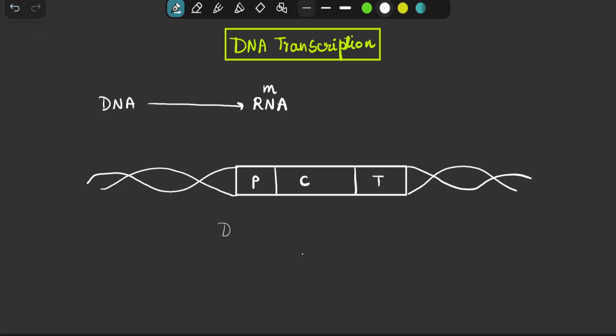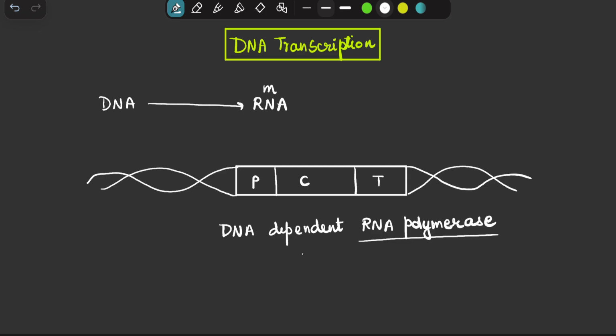So it is called DNA dependent RNA polymerase. Basically it is RNA polymerase, but it depends upon the DNA. It uses the DNA as a template.